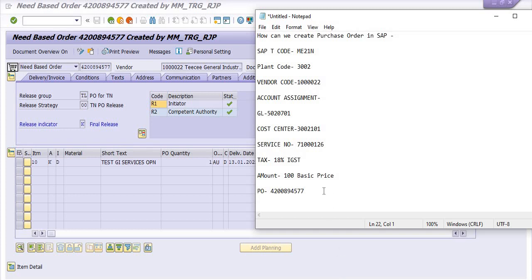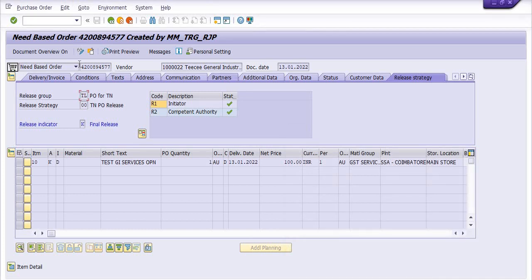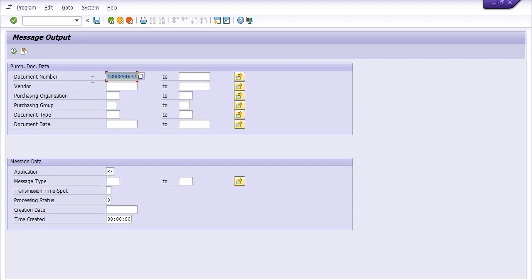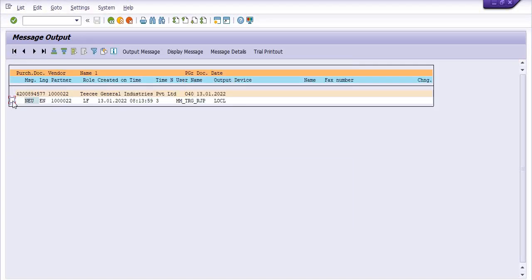So here you need to fill the transaction code ME29N, release R1, that is from initiator, R2. ME29N released R1, R2. Okay, now our purchase order has been released. Fine, you can take the printout of this purchase order using ME9F. Here you need to fill the document number and click on the execute output.